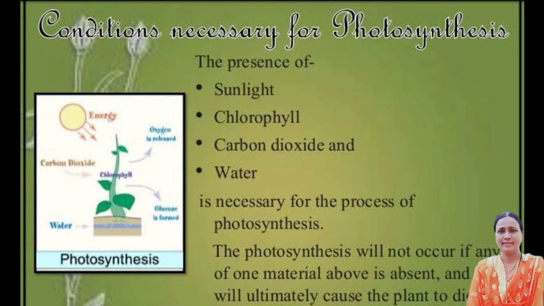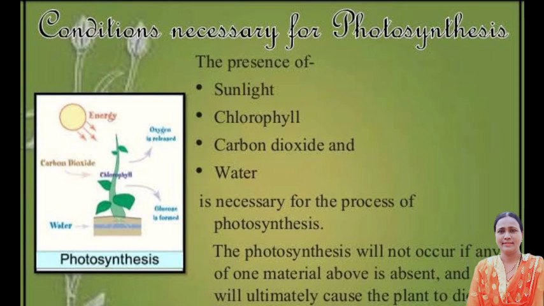energy. Other than these two, raw materials are also required for photosynthesis. Very important is carbon dioxide. It is released into the atmosphere during respiration and enters the leaf through the stomata, that is, tiny pores present on the surface of the leaves through which a massive amount of gas exchange takes place in leaves. Apart from this, the surface of stem, leaves and root also contribute to gaseous exchange.